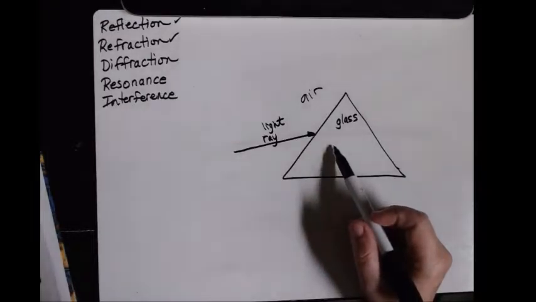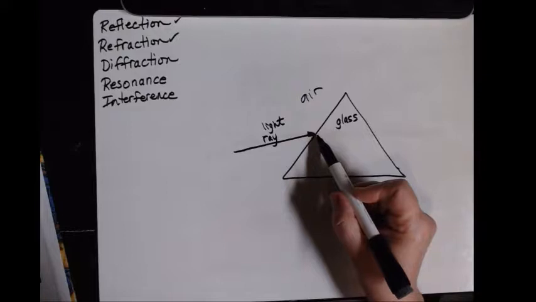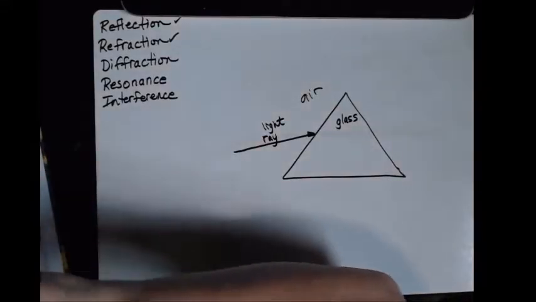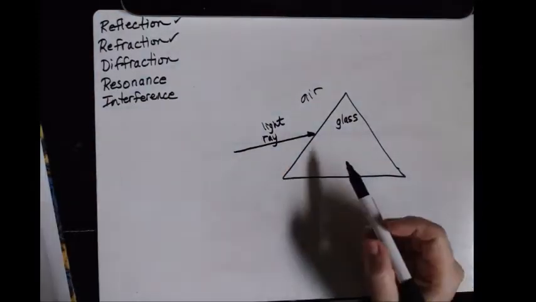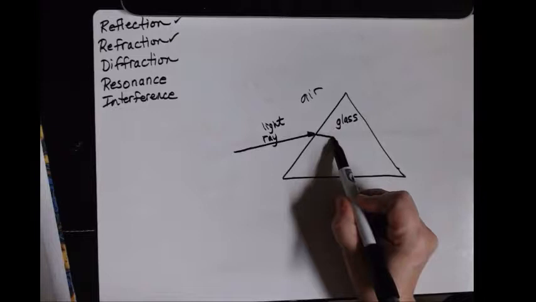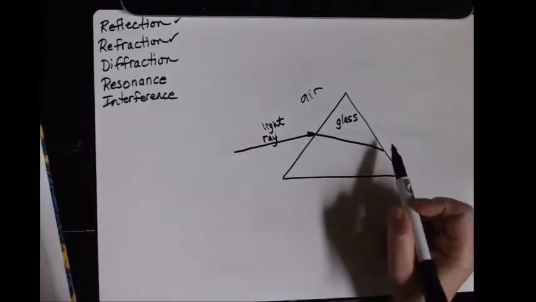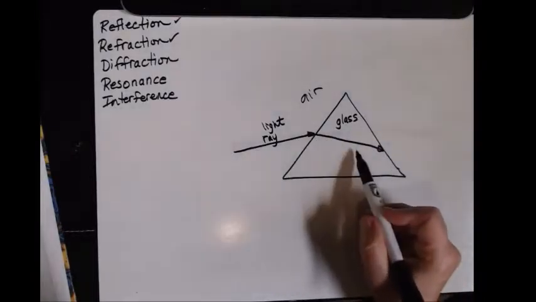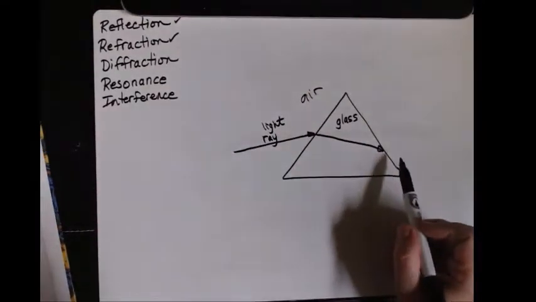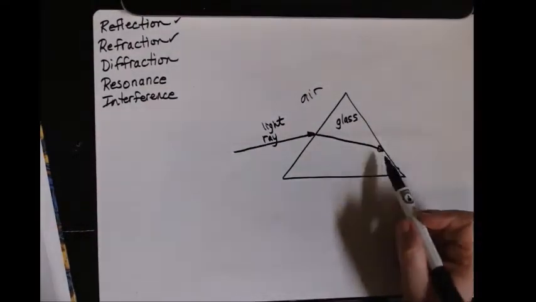So what happens is it's going to bend, I forget if it's going to bend down or bend up. It's going to bend down just a little bit. So normally I'll just draw it like this. The ray would bend down a little bit like this because it has been refracted or bent. And then once it reaches this other surface over here, it's going to bend again.